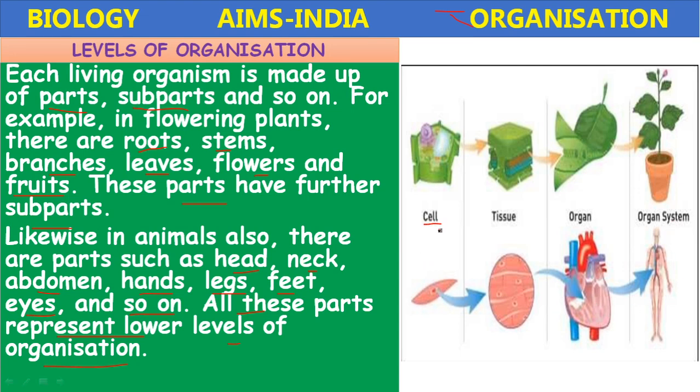The cells combine to form the tissues. Tissues give rise to organs. Organs give rise to organ systems. If you take the organ system in plants, one is the shoot system, which is above the ground, and another is the root system, which is below the ground. In animals also, the cells combine to form the tissues, which together form the organ. Several organs together form the organ system. Here the heart is given, it will form the circulatory system. Okay children, these are the levels of organization we are discussing.